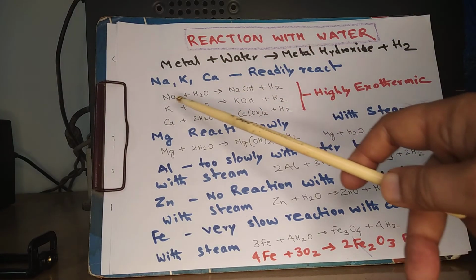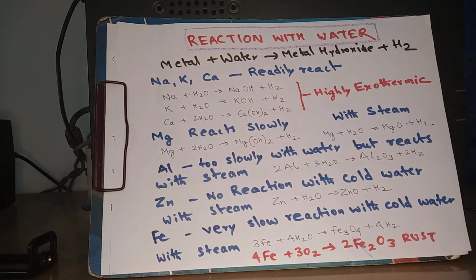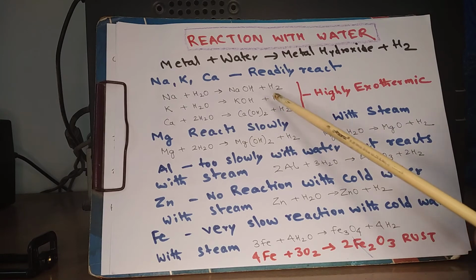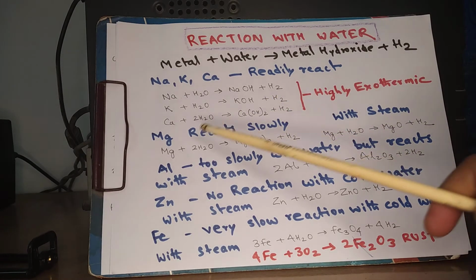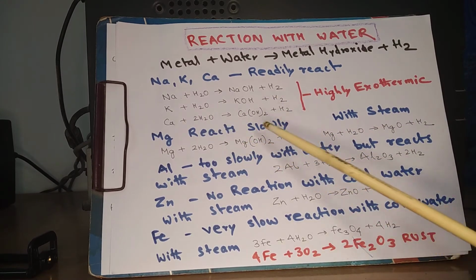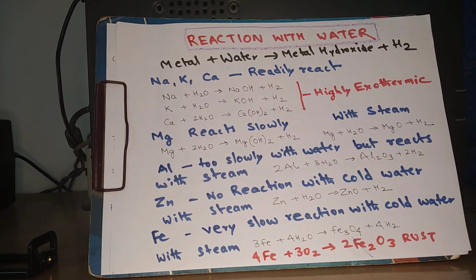So the reactions are: Na + H2O = NaOH + H2, K + H2O = KOH + H2, and Ca + 2H2O = Ca(OH)2 + H2. In fact, sodium is so reactive in nature that it needs to be stored under kerosene oil to prevent accidental fire.